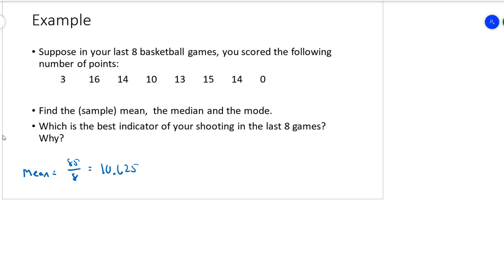So even if you're adding data that's discrete, you can find a mean that has a decimal. You're not going to score fractions of points in a game, so really this is discrete data. However, you can find an average that is not an integer.